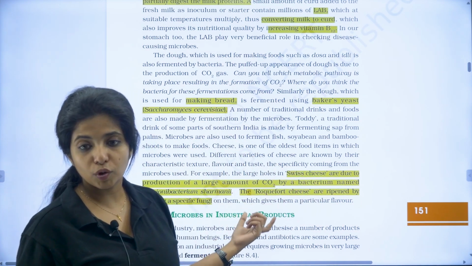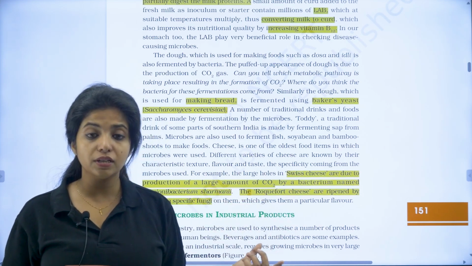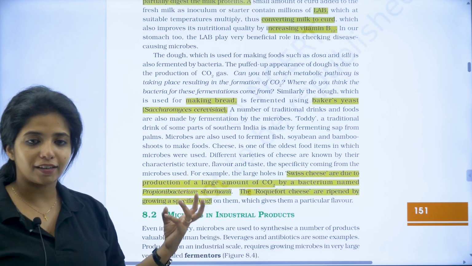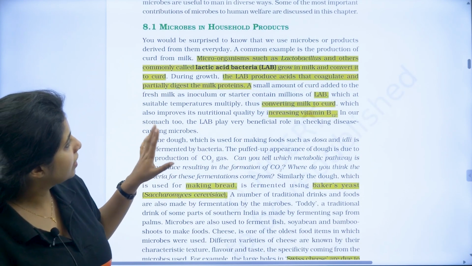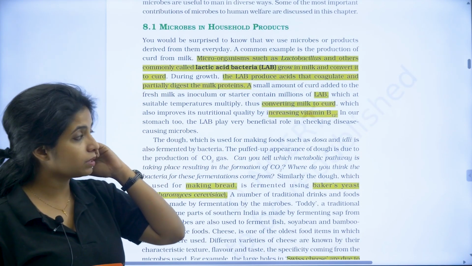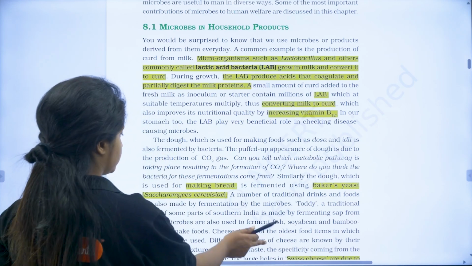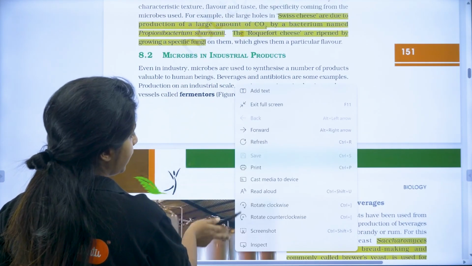For Swiss cheese, we spoke about the large amount of CO2 being released, which is why there are holes, and this is by a bacteria, that is Propionibacterium shermani. Okay, and lactic acid bacteria, I told you, it increases the vitamin B12 content, and also it converts milk into curd.